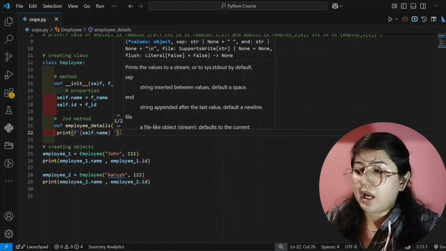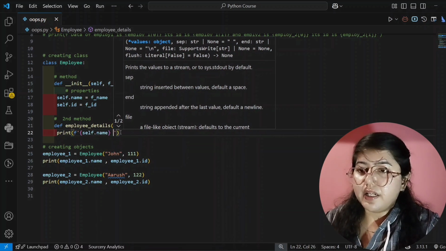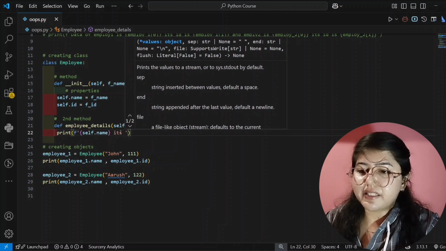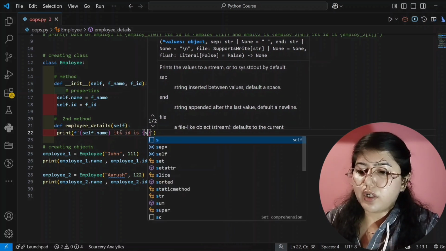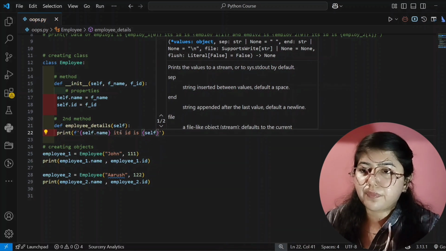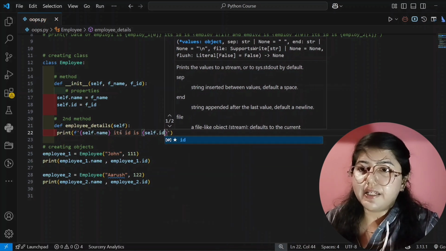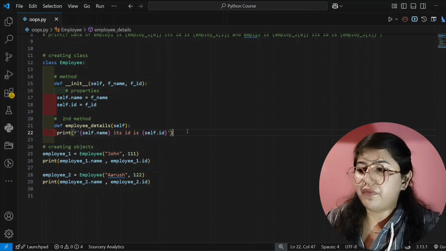Now, I'm writing a simple text, its ID is, and inside the curly braces I will write here again self dot ID. Okay, so now we have written here.